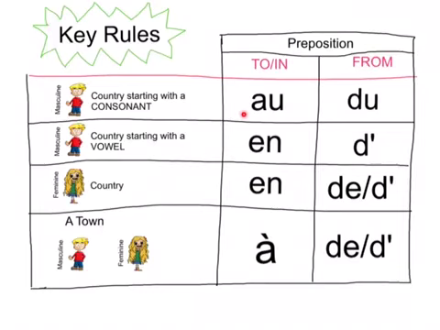Now, as you can see, a feminine country is quite similar to the one I was just talking about. You have to use en to say to or in, and depending on if your country starts with a vowel or a consonant, you can either use de for a consonant and you can use the apostrophe for a vowel. And then last one, a town. It doesn't matter if it's masculine or feminine, you must use à to say you're going to go to a town or you're in a town. And if you want to say from, use de or the apostrophe.